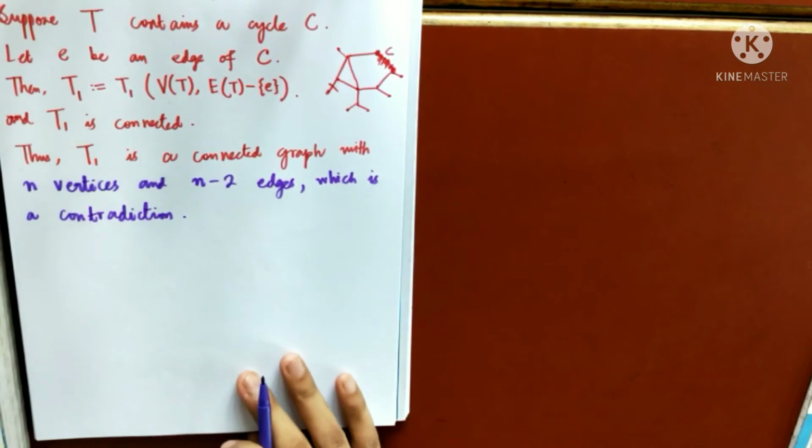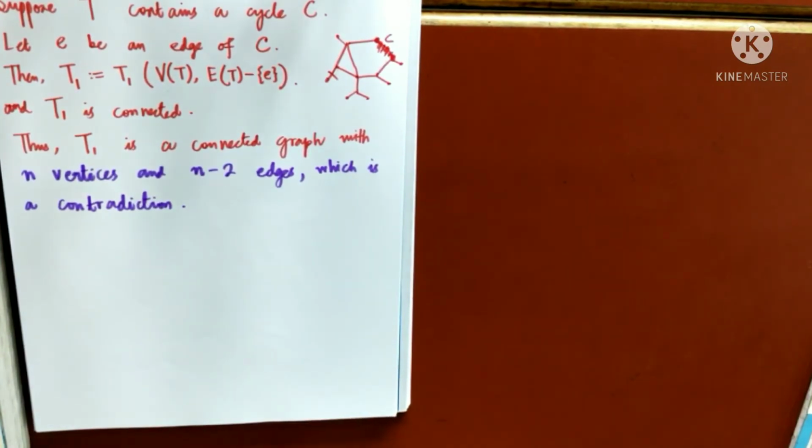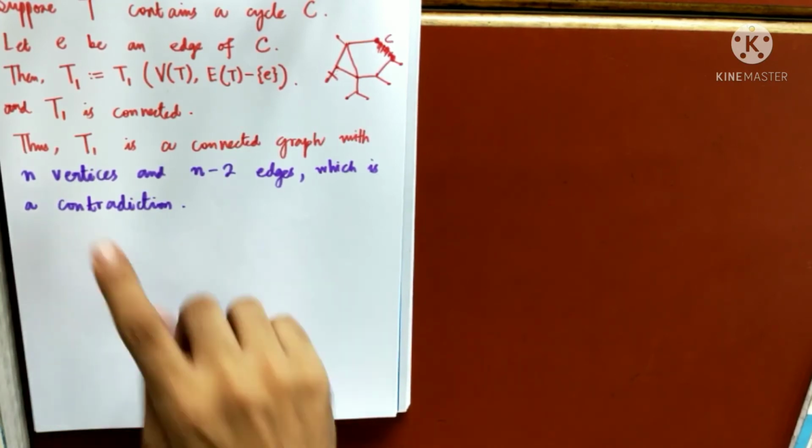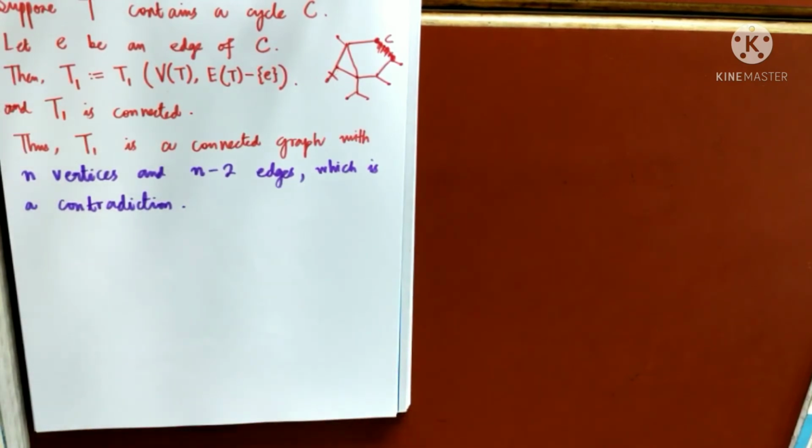Which is a contradiction. Because if you remember, while teaching you connectivity of graphs, I had taught you any connected graph having n vertices must have at least n minus 1 edges. You cannot draw a connected graph having n vertices and n minus 2 edges. You may try it out, you cannot draw. So which is a contradiction.